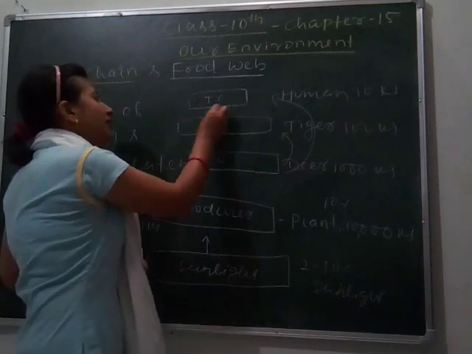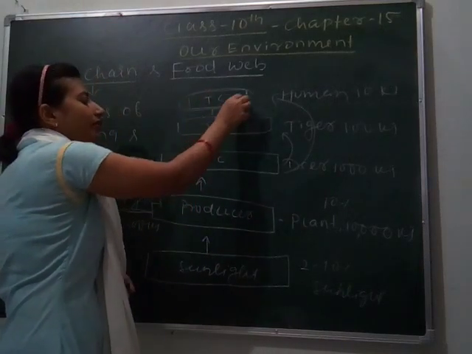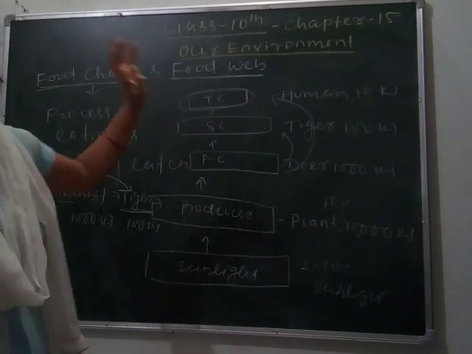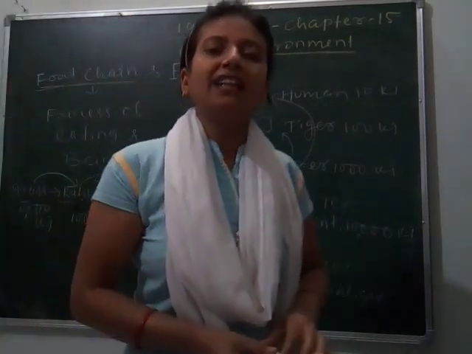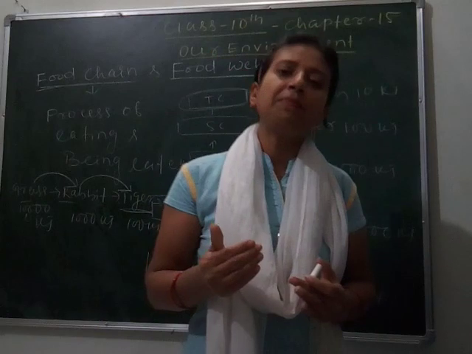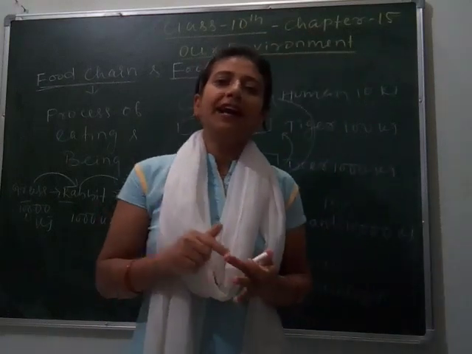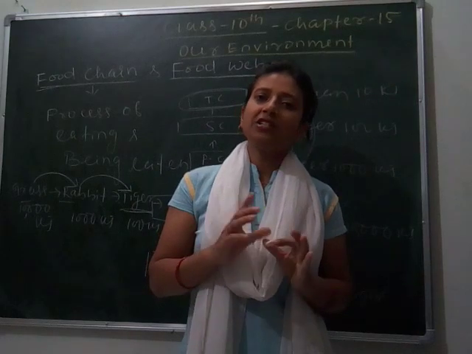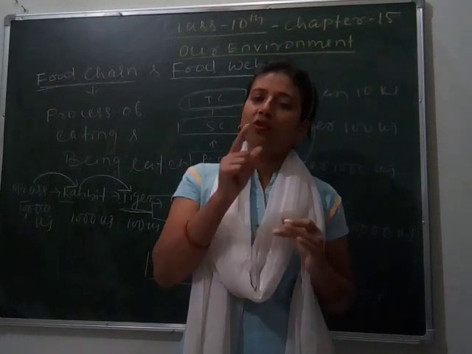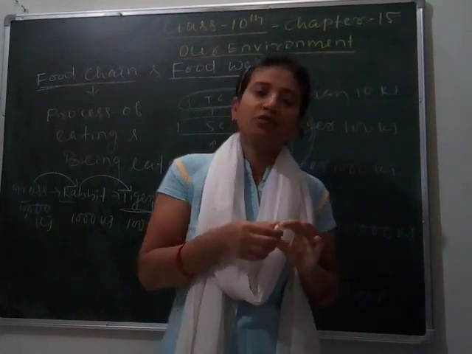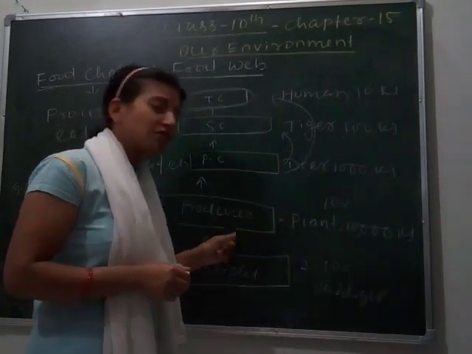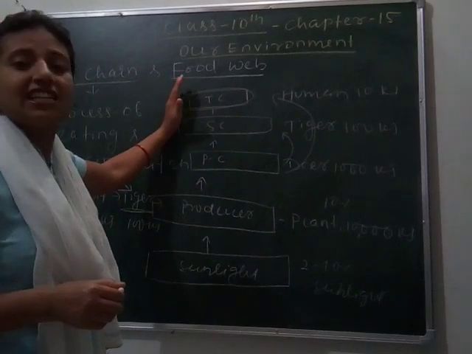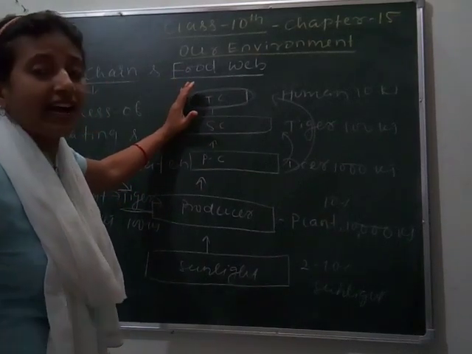That's why human beings are kept in the last trophic level of the food chain. During a food chain, energy is transferred, and that energy is received by the green plants from sunlight. Green plants synthesize their food using that light, and after synthesizing the food, it transfers only an average of 10% to the next trophic level. That's why the trophic levels placed at the top of the food chain get less energy. We can call it energy flow.